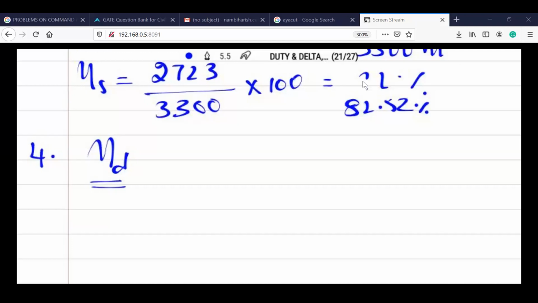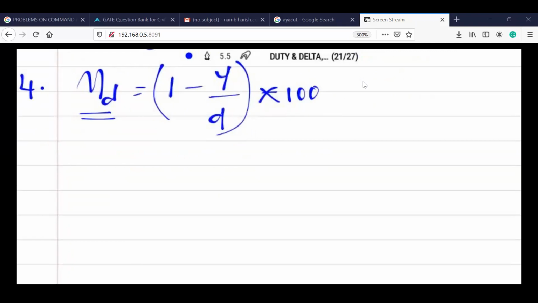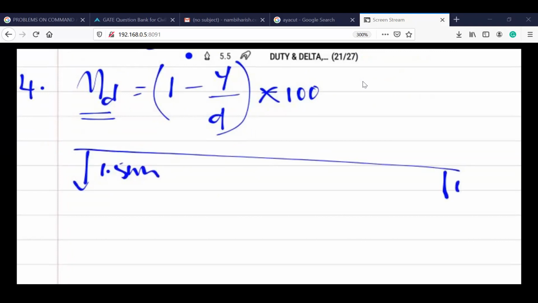The answer is 82.52, but people are getting 83. Okay, done. So to calculate this, the formula we have is 1 minus y by d into 100. Now I will explain clearly what this d and this y are. The depth at the head is 1.5 meter penetration and the depth of water at the tail is 1.1. So it is penetrating like this on an average line.